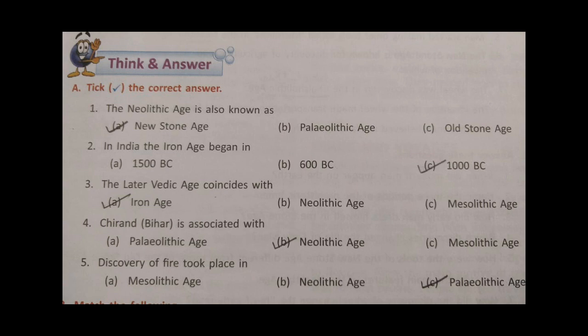Now we are moving to the exercises. The first one, tick the correct answer. The Neolithic Age is also known as a New Stone Age. Number 2, in India the Iron Age began in C, 1000 BC. Number 3, the later Vedic period coincides with Iron Age, A. Number 4, Chirand in Bihar is associated with, and the answer is B, Neolithic age. Last one, discovery of fire took place in Paleolithic age.